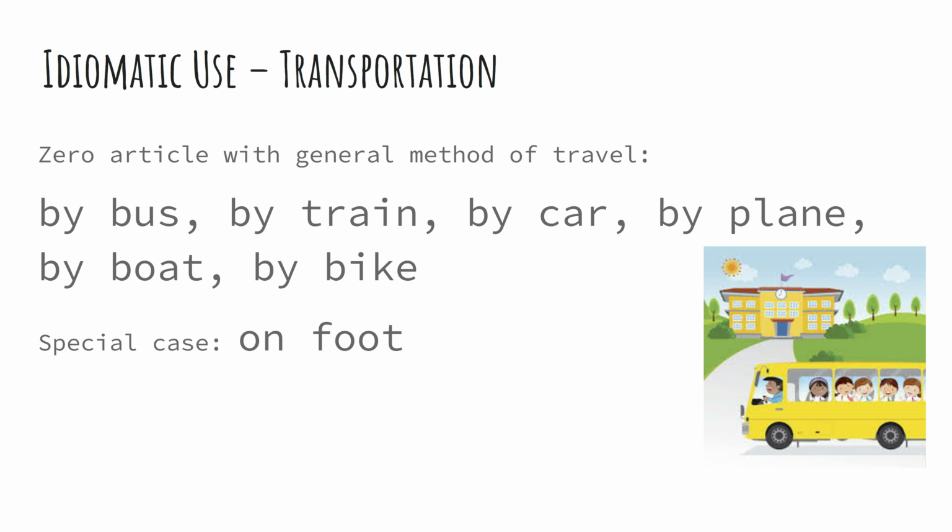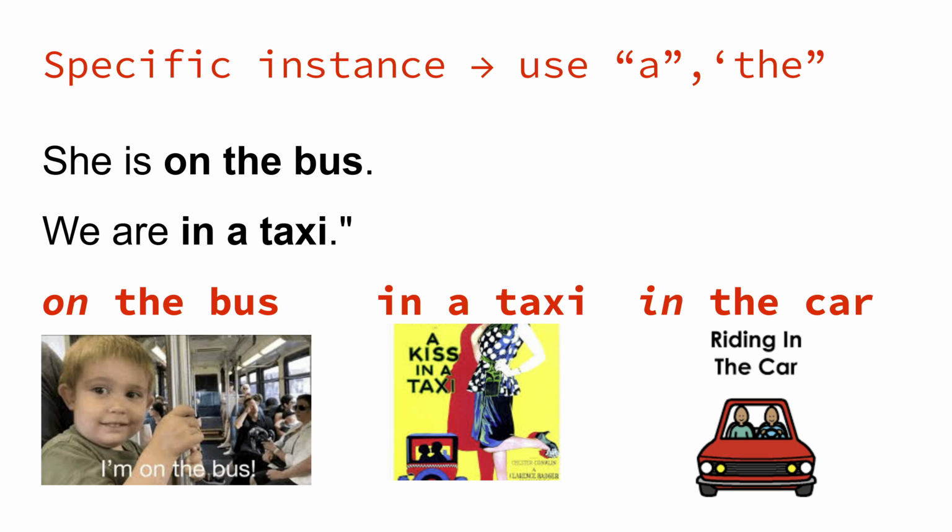Two: idiomatic expressions. Zero article galore. Now let's look at other fixed expressions that use the zero article. A. Transportation with by. Very important. When we talk about general methods of transport, we use by bus, by train, by car, by plane, by bike, by ferry. I go to school by bus. They arrive by boat. But when referring to a specific instance, we change the structure.